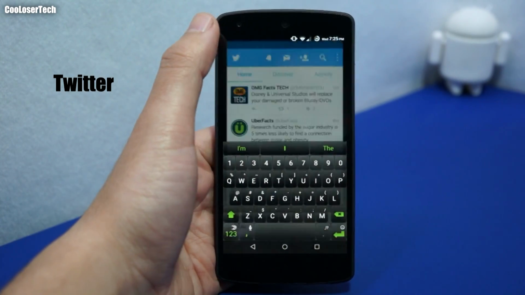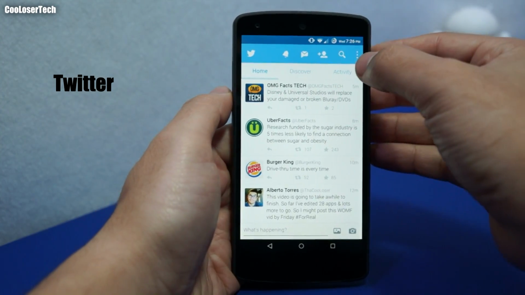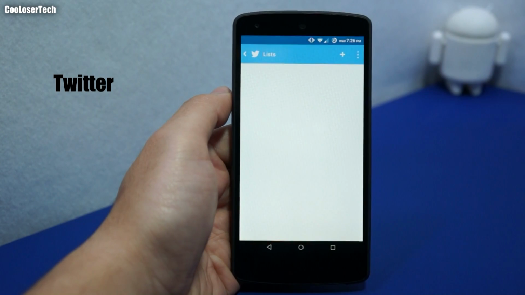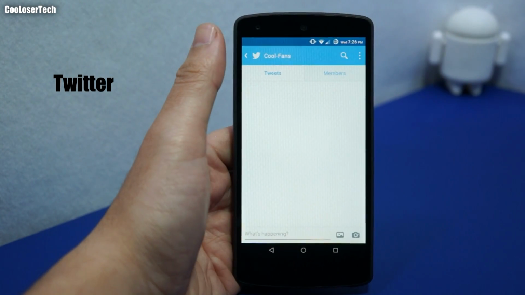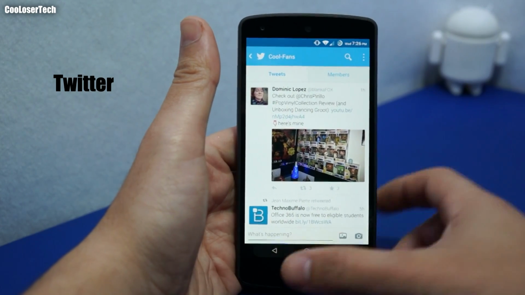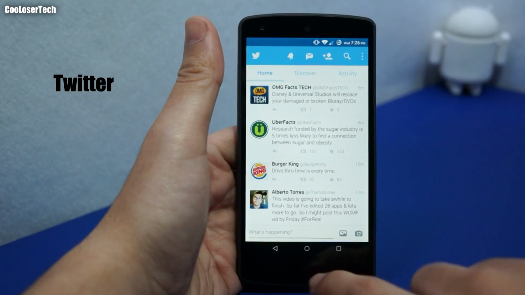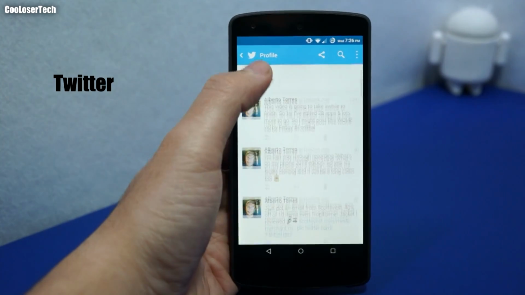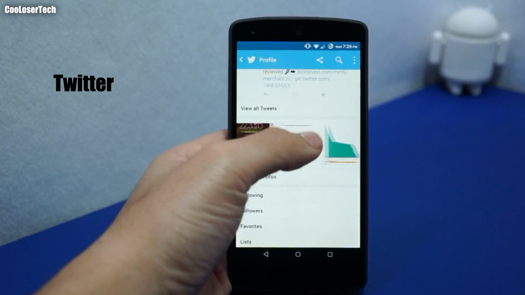I don't like that you can't just go into your tabs. The only real way you could do it is if you go into your lists, and then you could go jumping into them this way, which sucks doing it that way. And that's why I don't look through Twitter. I only post through the official Twitter, especially since Vine, and you can make videos on Twitter now, and it manages your photos here that you can look through.